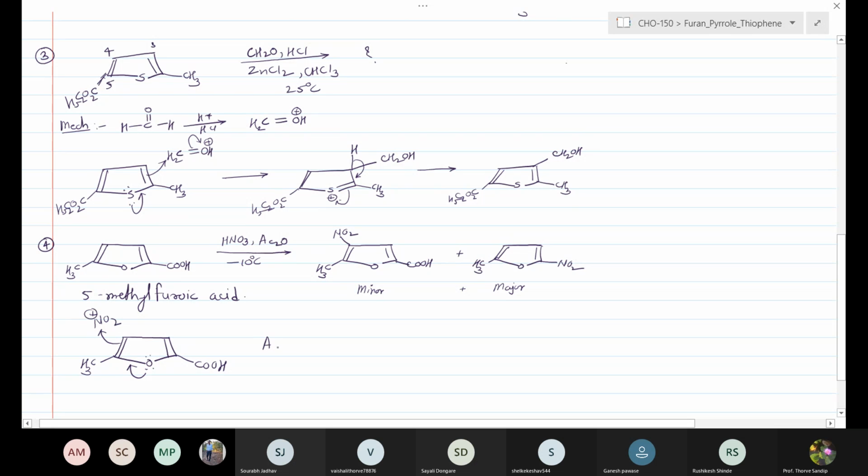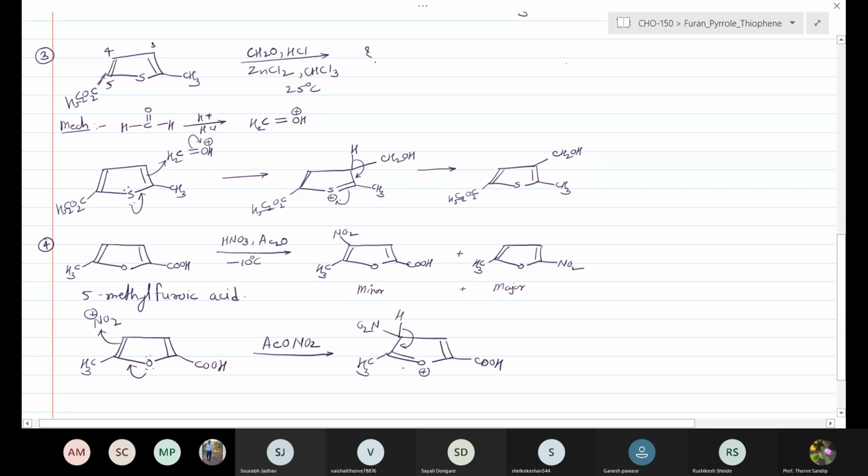The acetyl nitrate takes part in the reaction. We can lead to the formation of the electrophilic intermediate first, which is well stabilized as compared to the attack at the 3rd position.